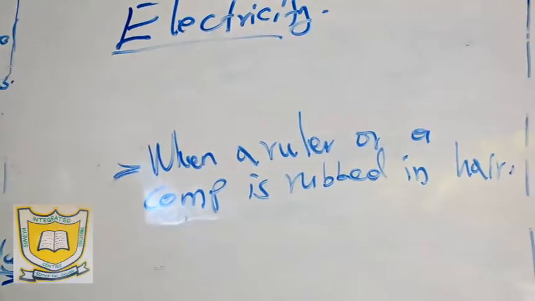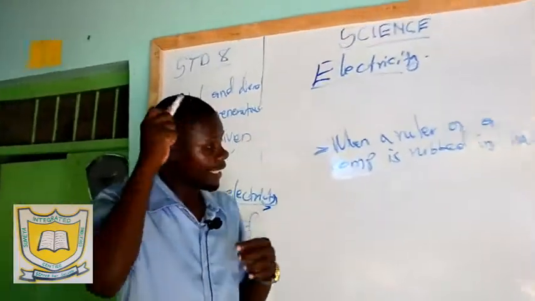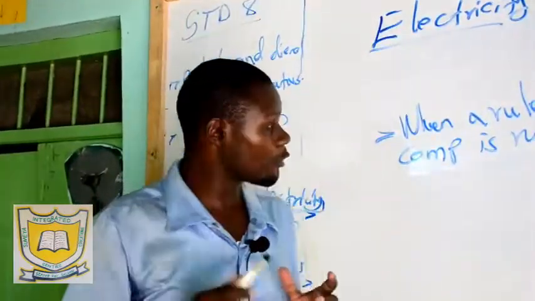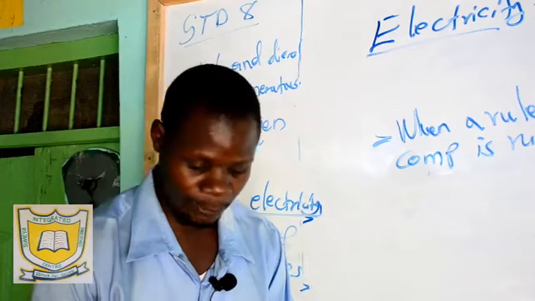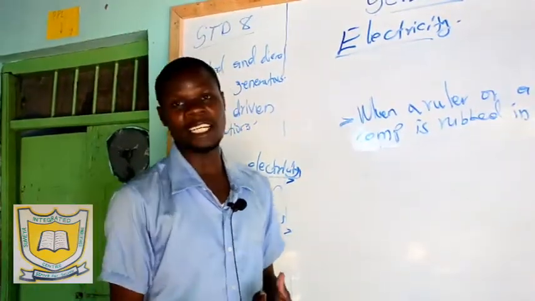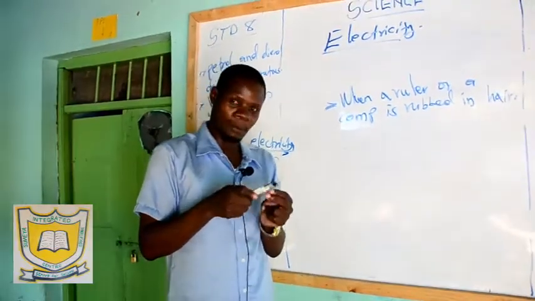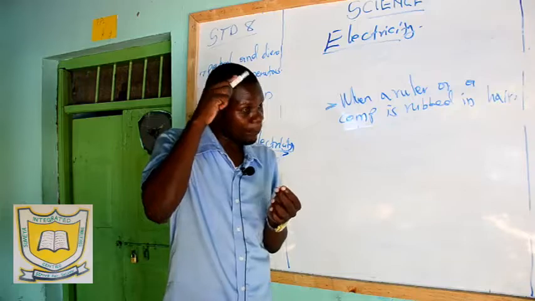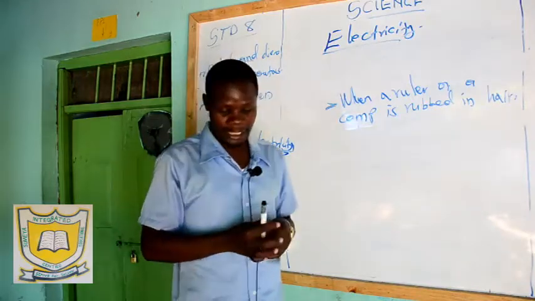You find that there is energy in that plastic pen that is now being generated when you rub these two different types of material together. Then you put it near your small pieces of paper. You find that the plastic pen or the comb attracts those small papers. So that energy was just in the plastic pen, but after rubbing it with your hair, the energy has been created.